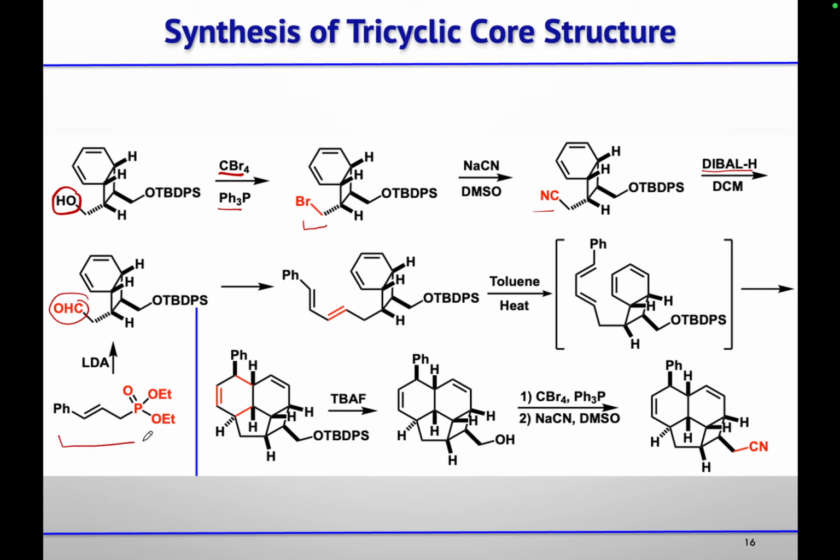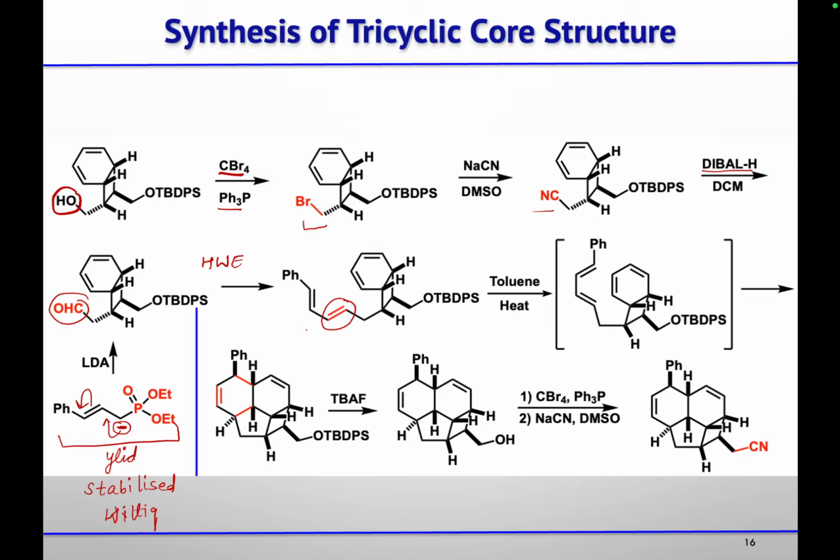Then using this phosphonate salt, by treating it with LDA, they prepared this ylide, phosphonate ylide, and did this Horner-Wadsworth-Emmons olefination reaction. Now, whatever negative charge on this ylide is forming, it is stabilized because of the resonance with this olefin. So that is why this is stabilized Wittig. And stabilized Wittig will give you trans alkene. So that is why you are getting this trans double bond.